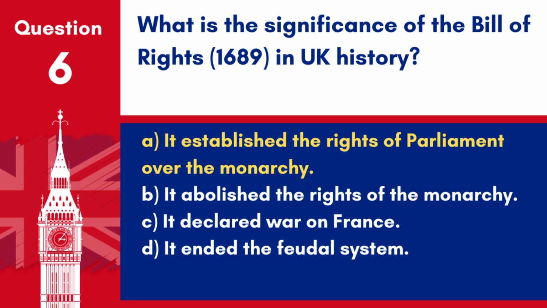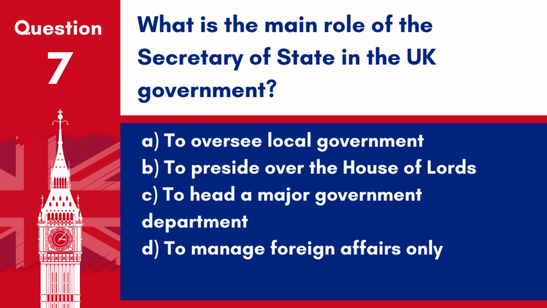The Bill of Rights 1689 is a landmark act that set out certain basic civil rights and clarified who would be next to inherit the crown. Question 7. What is the main role of the Secretary of State in the UK government? A. To oversee local government. B. To preside over the House of Lords.